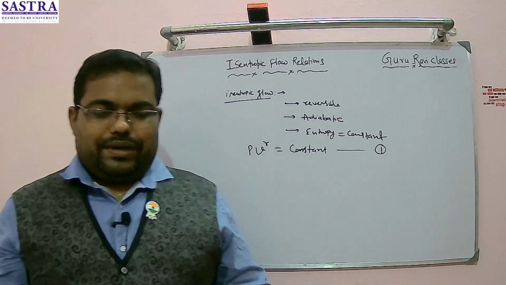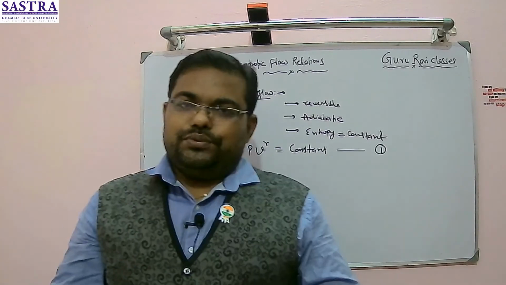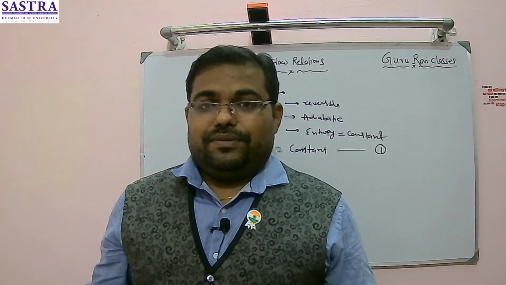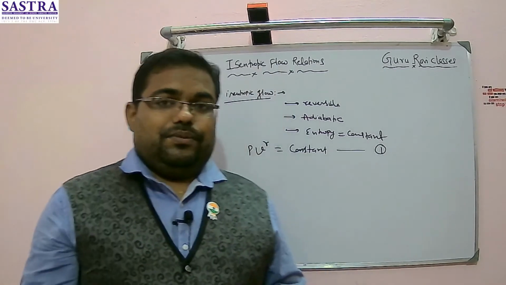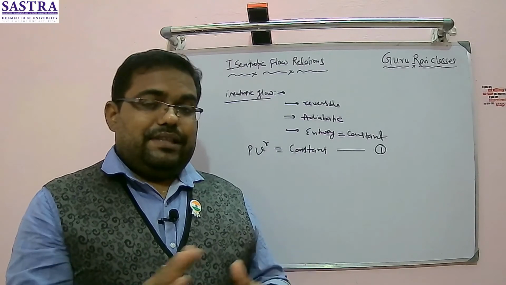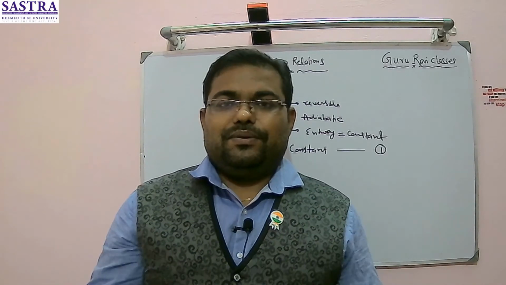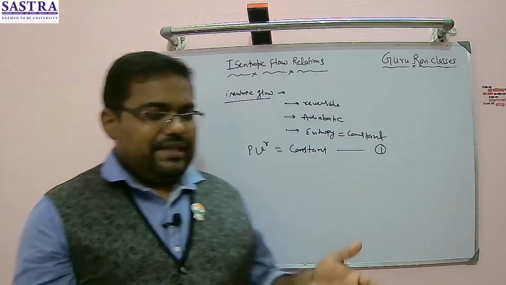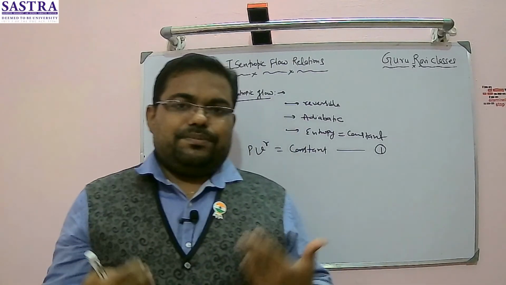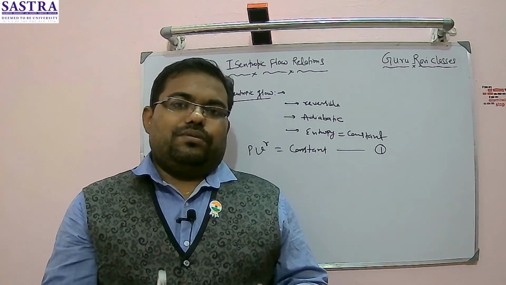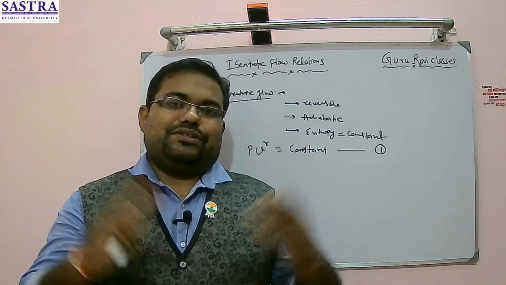For adiabatic flow we also use the same sort of relationship, but an adiabatic flow will not be a reversible flow, in which even though heat transfer may not be involved, we cannot reverse the direction of the flow. A reversible process is a process which can change its direction without making any change to the rest of the universe.